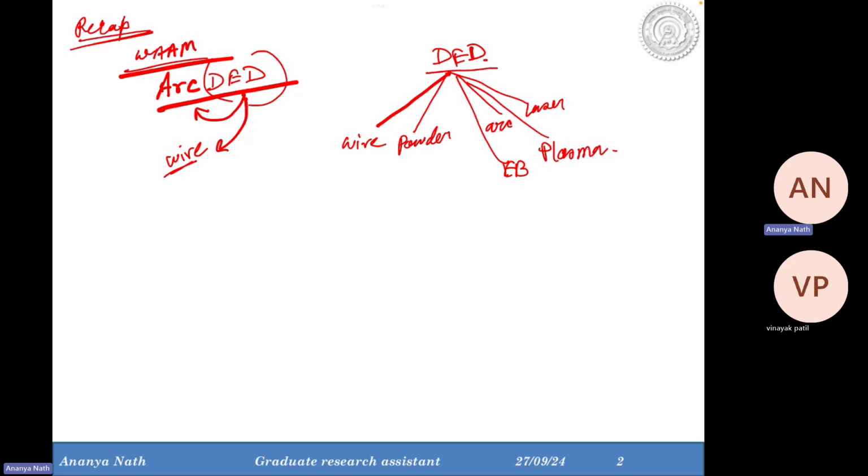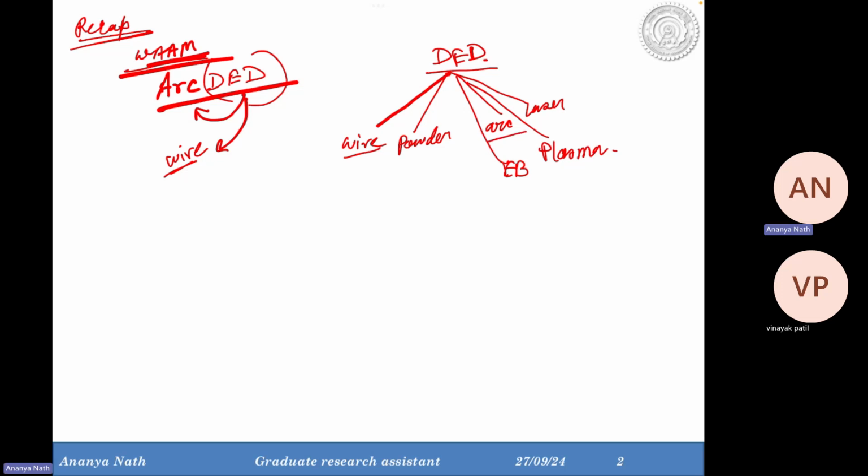In the segment of WAAM, it's not a state of the art, it's a commercial company name. So, it's better if you do not use that and use arc DED rather. So in arc DED, we use the wire as a feed material or feedstock material, and we use arc as an energy source.